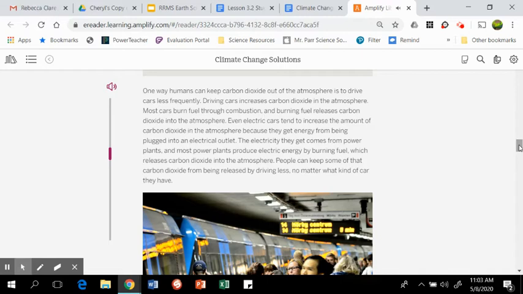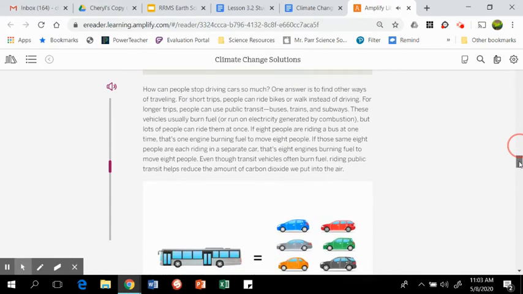The electricity they get comes from power plants, and most power plants produce electric energy by burning fuel, which releases carbon dioxide into the atmosphere. People can keep some of that carbon dioxide from being released by driving less, no matter what kind of car they have. How can people stop driving cars so much?